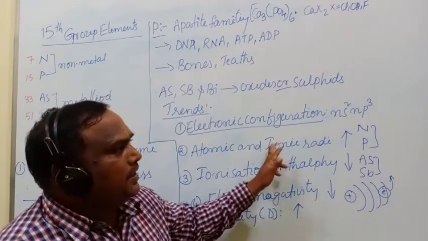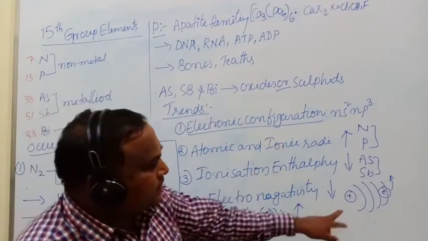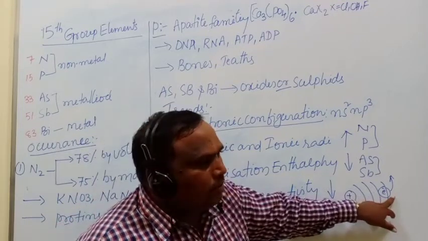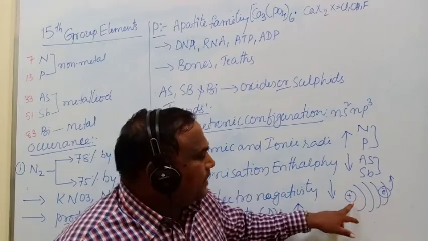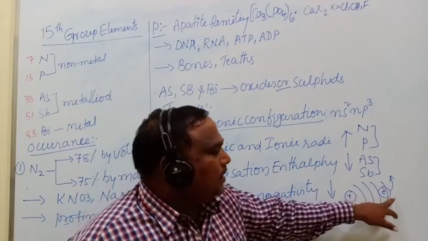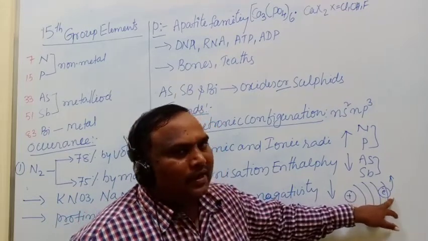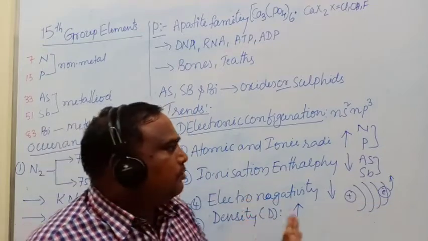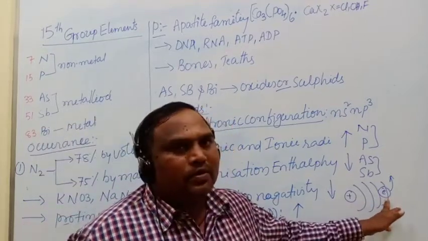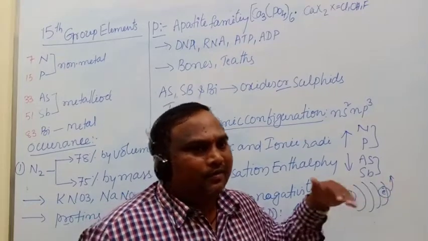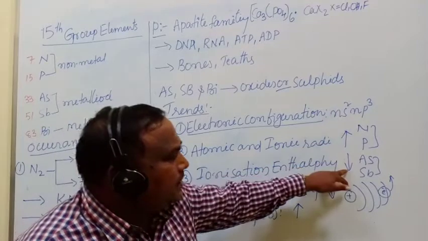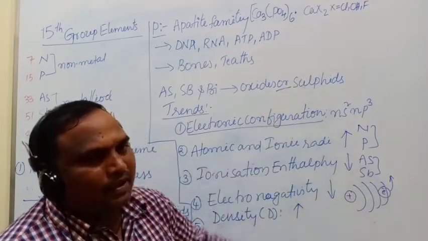As the radius increases, the distance between the nucleus and the outer electron is more, so the attraction between the nucleus and the outermost electron is very less. That's why the energy required to remove the electron from the outermost orbital is very less, and ionization enthalpy decreases from top to bottom of the group.